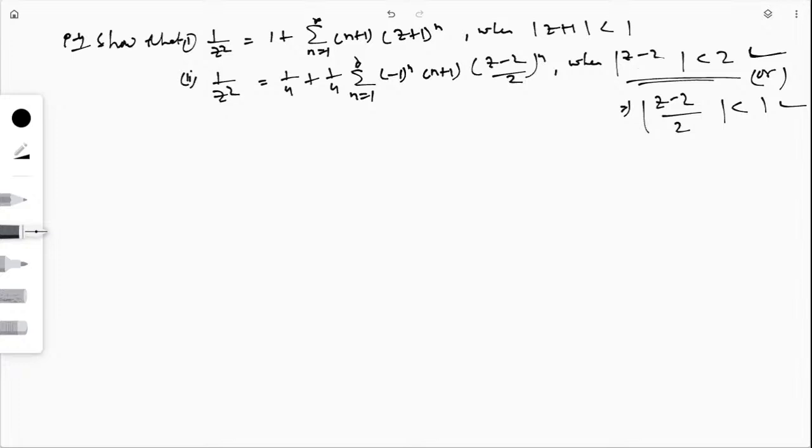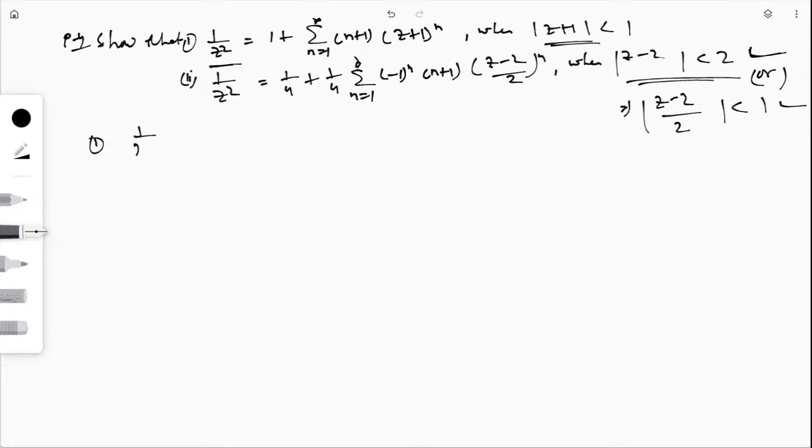So now we'll solve the first one. The first one is saying all the powers will come in z + 1. That means (z + 1)^0, which is 1, and then (z + 1)^1, (z + 1)^2, (z + 1)^3. So I will make it in terms of z + 1.